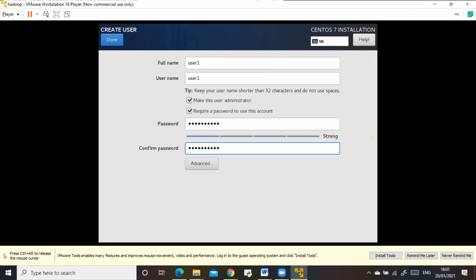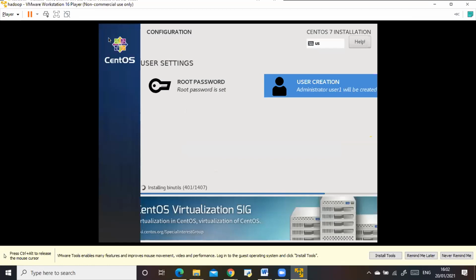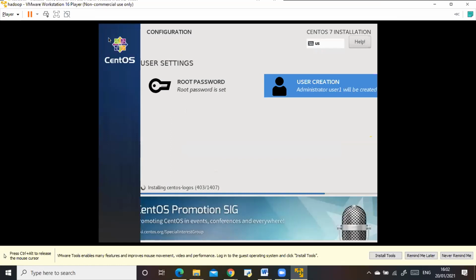Yeah, give me a second, Nivedita. Let it finish. Then I'll give you the link. Yeah, click done. Yes. Now we'll just wait. It will take maybe 15 minutes or 20 minutes or half an hour based on the system speed.